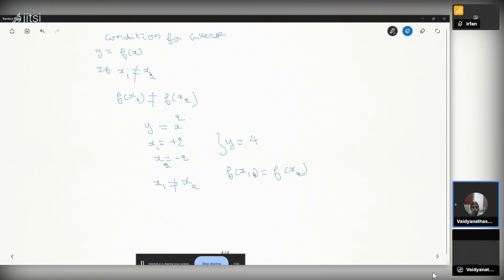Here they are equal. We cannot tell whether the inverse of 4 is plus 2 or minus 2. We cannot tell one particular value, so the inverse does not exist.